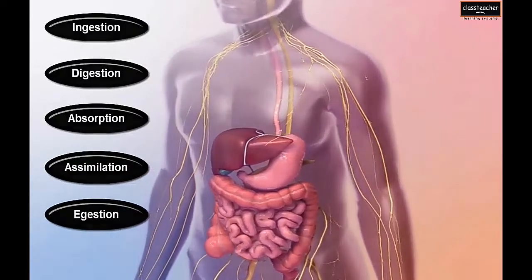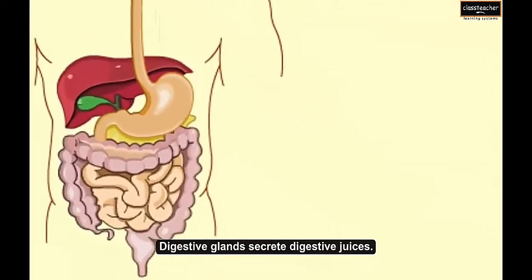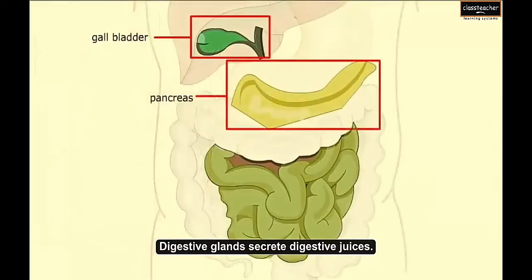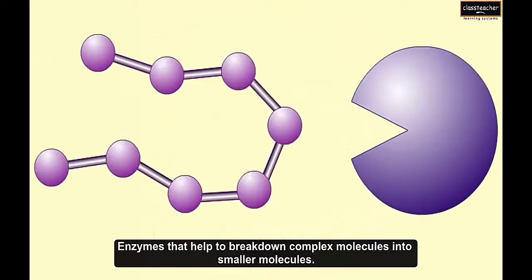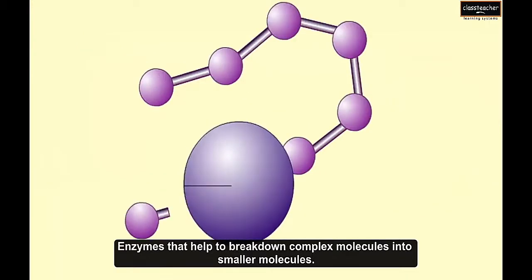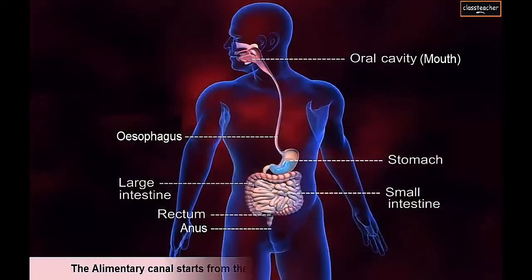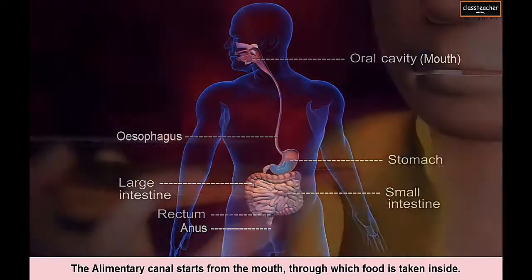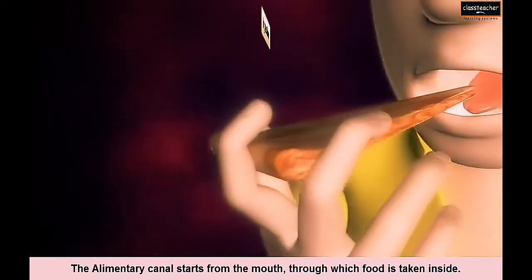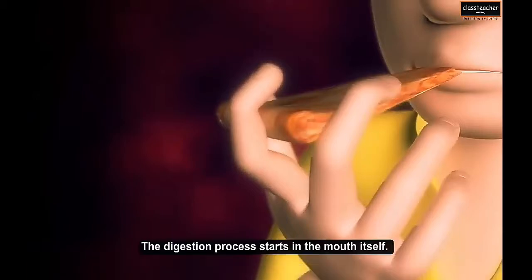Now firstly, the glands which are associated with the digestive system secrete their digestive juices. These digestive juices are chemical enzymes that help to break down complex molecules into smaller molecules. Now the human alimentary canal starts from the mouth through which we take our food. So this process is called ingestion. So our first step is completed here.